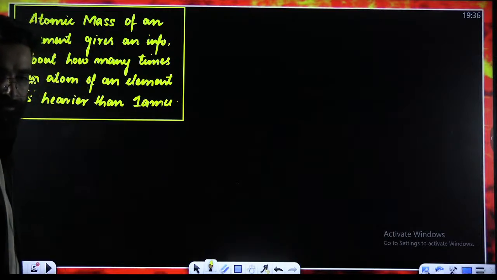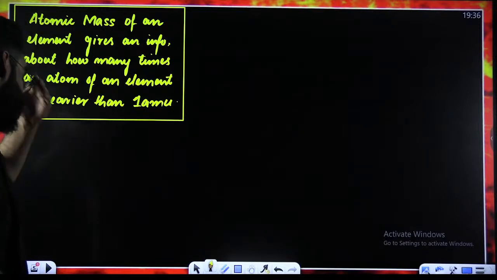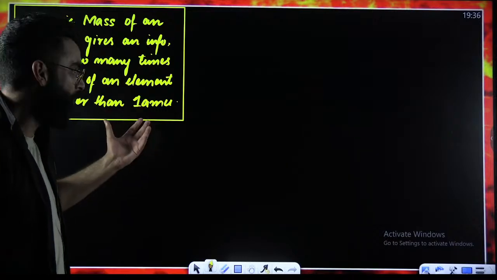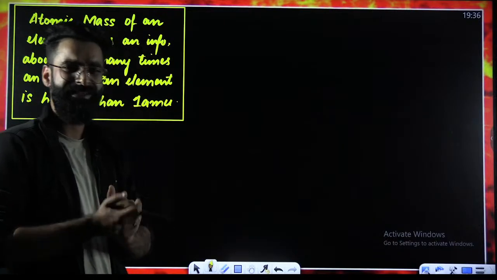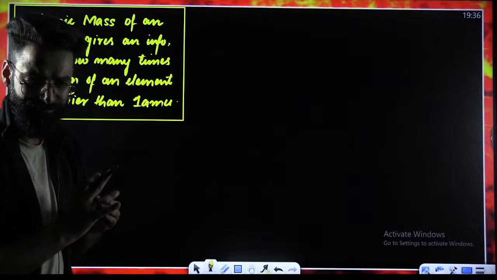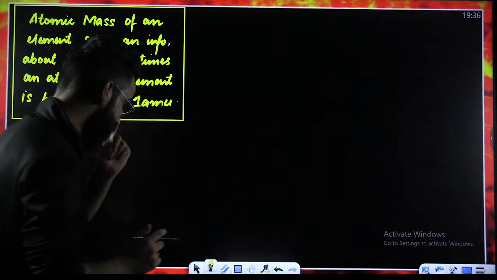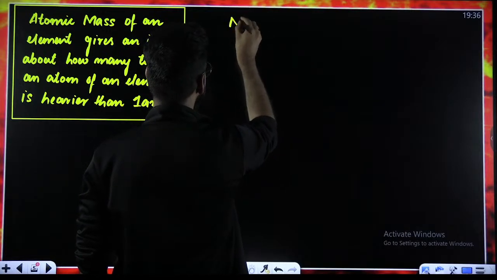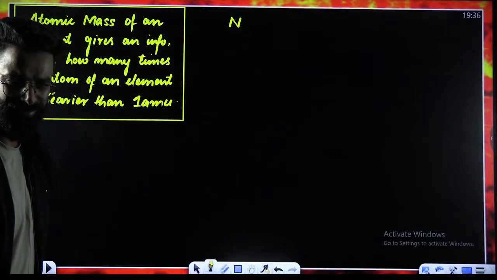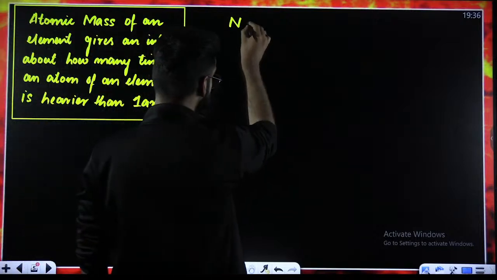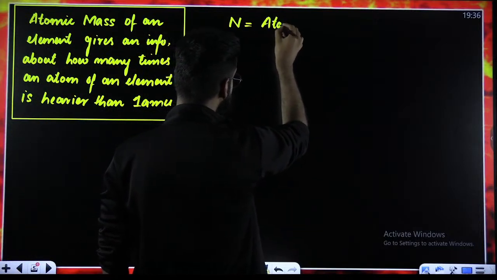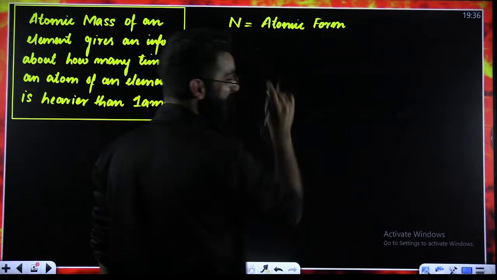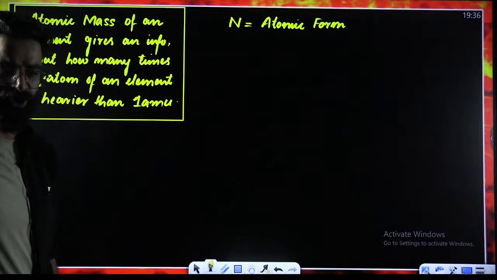Perfect, people. Now, after getting to know what kind of information atomic mass gives us, let me tell you a few more things over here. For example, I'm taking an element nitrogen. And if you look carefully, I took nitrogen in atomic form. This is the atomic form of nitrogen, N. I'm not writing N2, I'm just writing N.